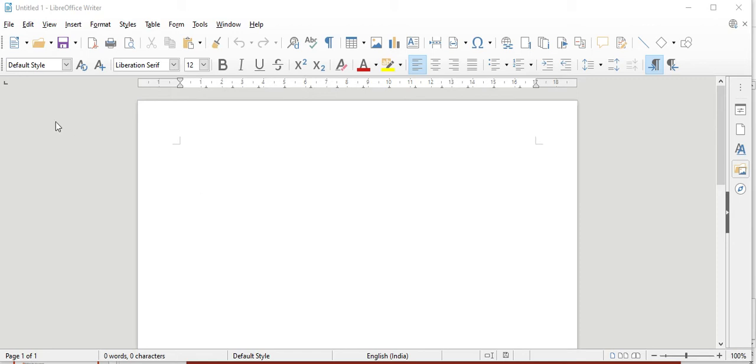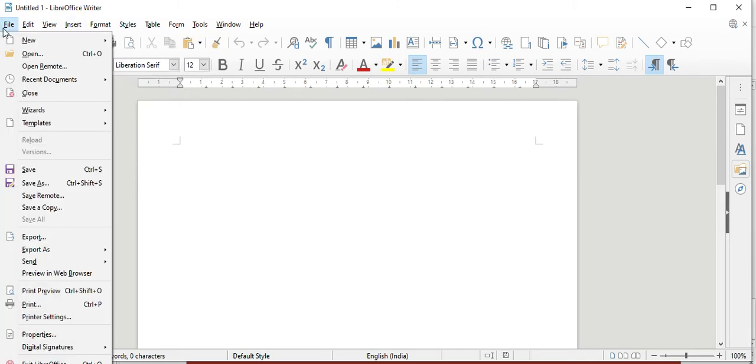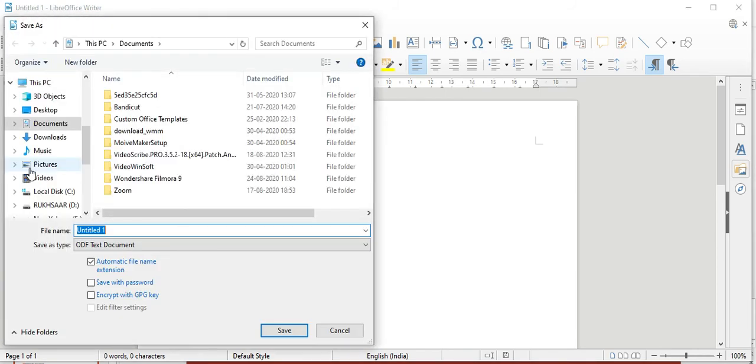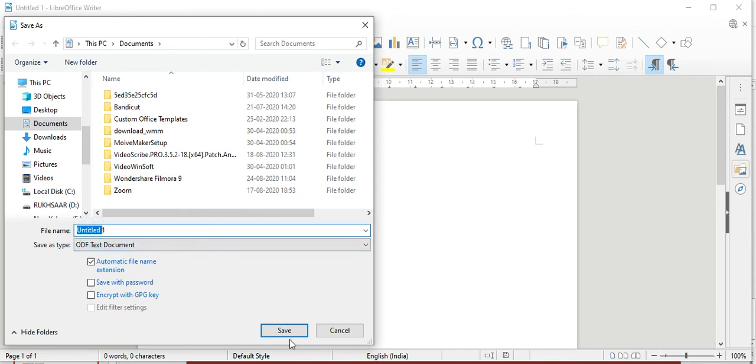If you want to create a new document, click on File, then New, and Text Document. Another LibreOffice Writer will open. Now if you want to save the file, go to File, then Save. When you are saving this, you will see the format will be ODF. If you want to change it, you can directly change it from here, whichever format you want, such as DOC or Word. Then write the file name and click on Save.